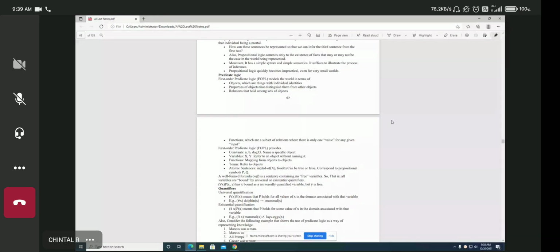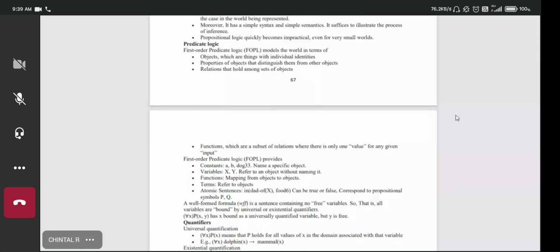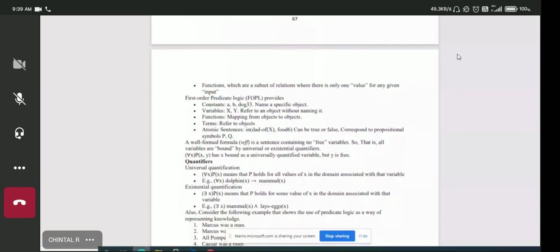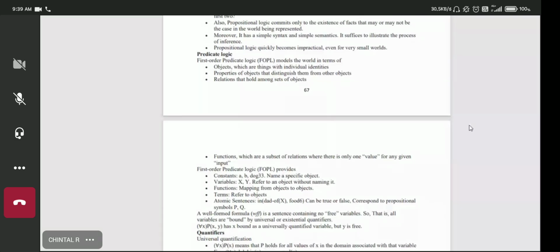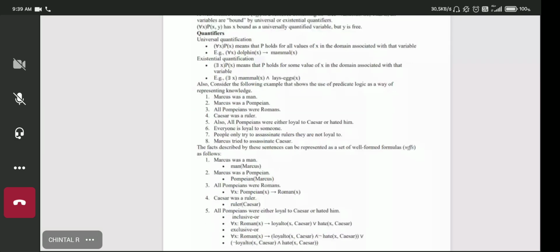Here, now we have to represent sentences using the predicate clause. So there are 8 statements. This example is given in your textbook also, and a few practice examples.